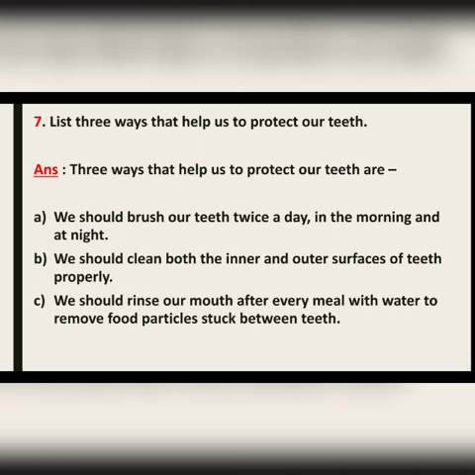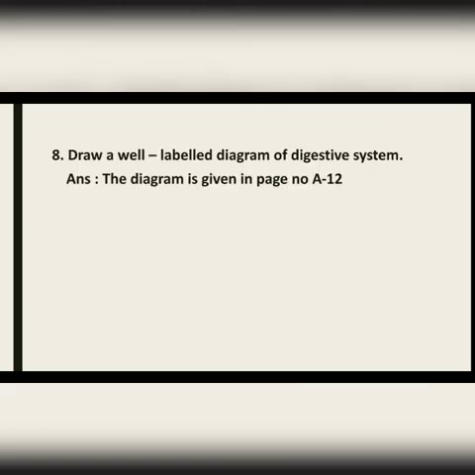Now let us move to the next question, question number D8. The question is, draw a well-labeled diagram of digestive system. The answer I have not shown here because it is given in your book on page number A12. You have to draw that diagram of digestive system given on page number A12.